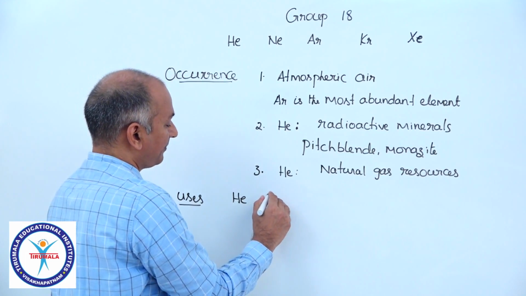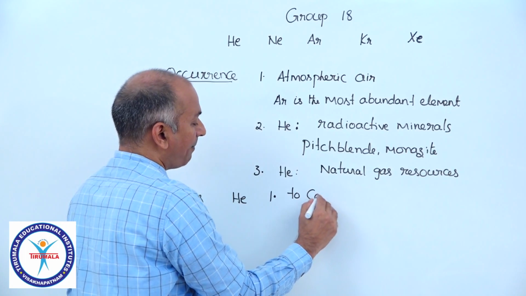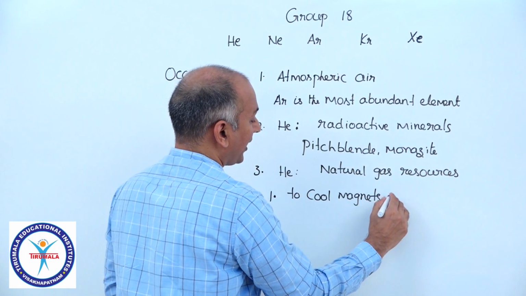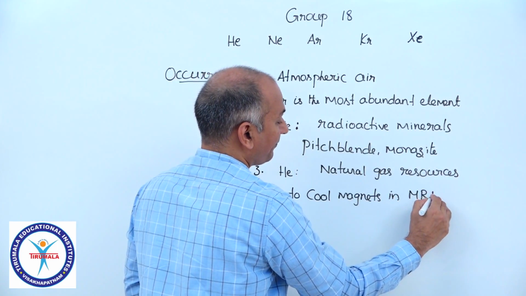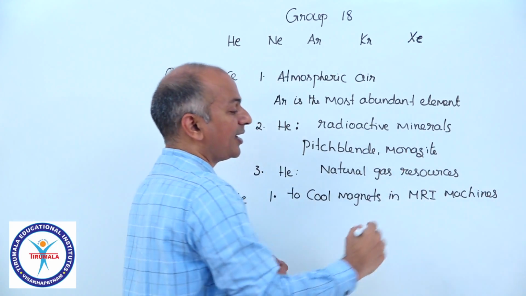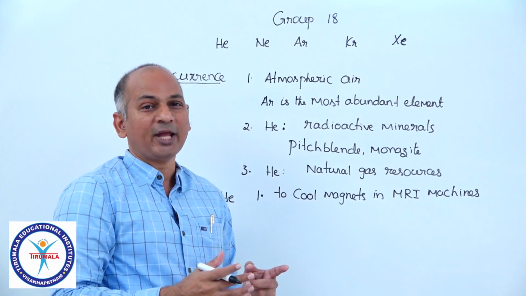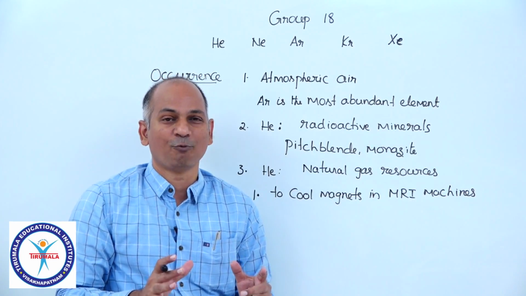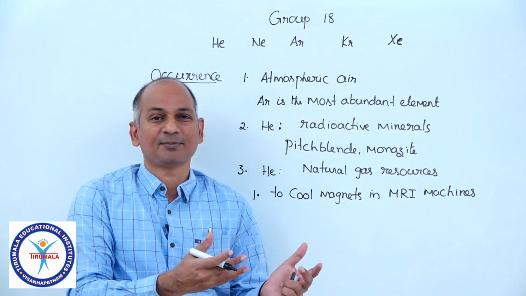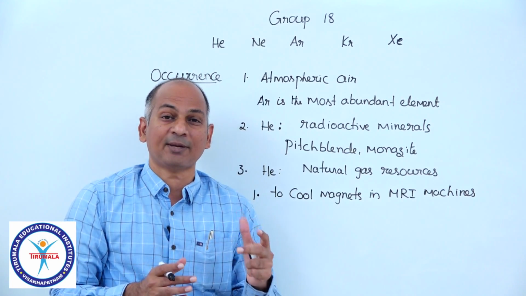The first one is to cool magnets in MRI machines. You all must have heard about MRI. In hospitals, CT scan, MRI scan, to diagnose some disease, to determine what is the problem inside our body, doctors perform various types of scans. One is CT scan, another one is MRI scan.